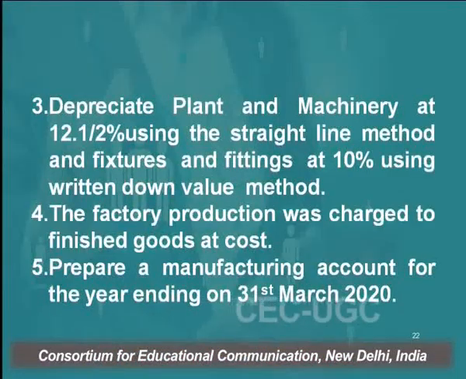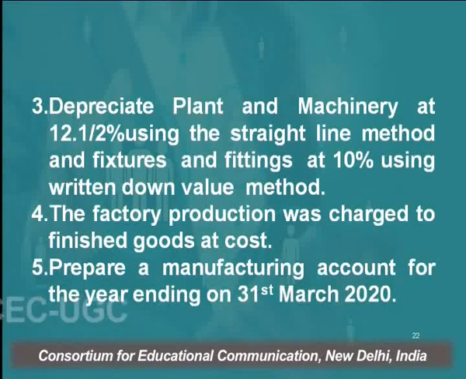The third point which is given here is to depreciate plant and machinery at 12.5% using the straight line method. Whenever we purchase any asset, depreciation would be charged on that particular asset. So the rate of depreciation which is given here is 12.5%, and the method of charging depreciation is the straight line method. There are several methods to charge depreciation. We would be discussing these methods of depreciation and what depreciation is in our upcoming lectures. So the method of depreciation given here is the straight line method, and the rate of depreciation given is 12.5.